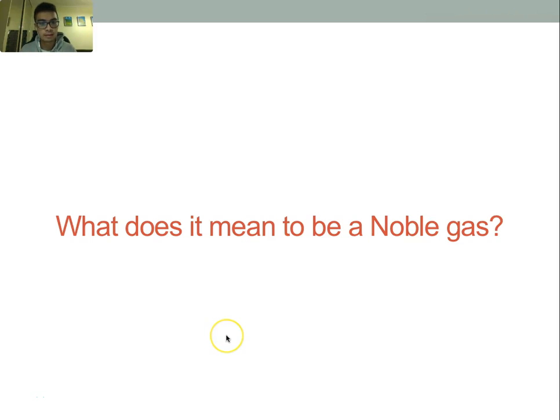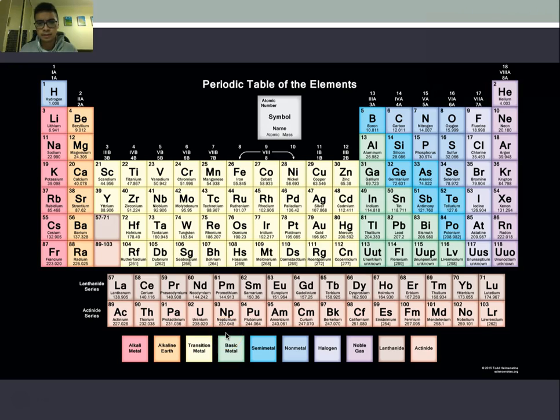Hey guys, so the question is, what does it mean to be a noble gas? To answer this question, we need to first start by looking at the periodic table. Now, if we remember that the vertical columns are the groups, we're going to move across all the groups to the furthest right group on the periodic table. These are the group 18 elements, also known as the noble gases.